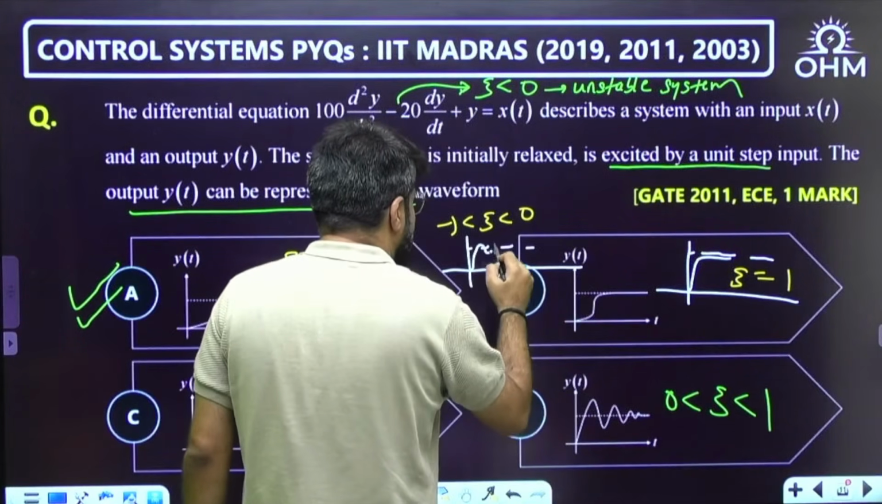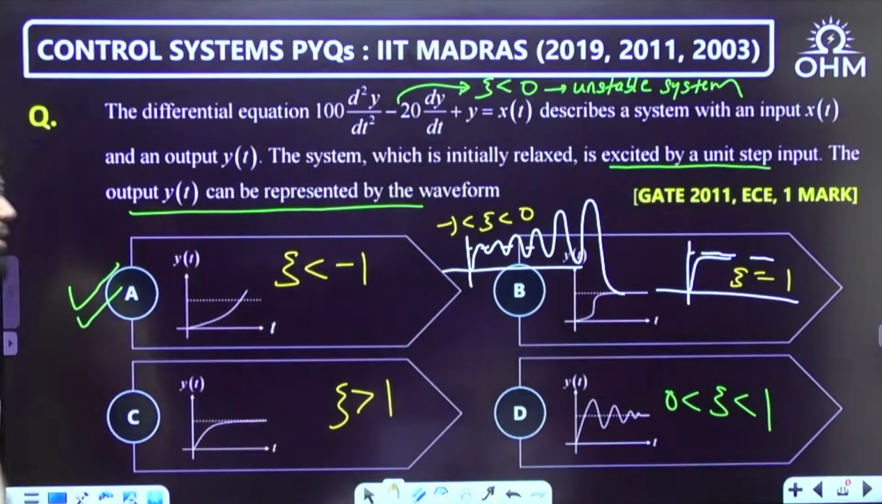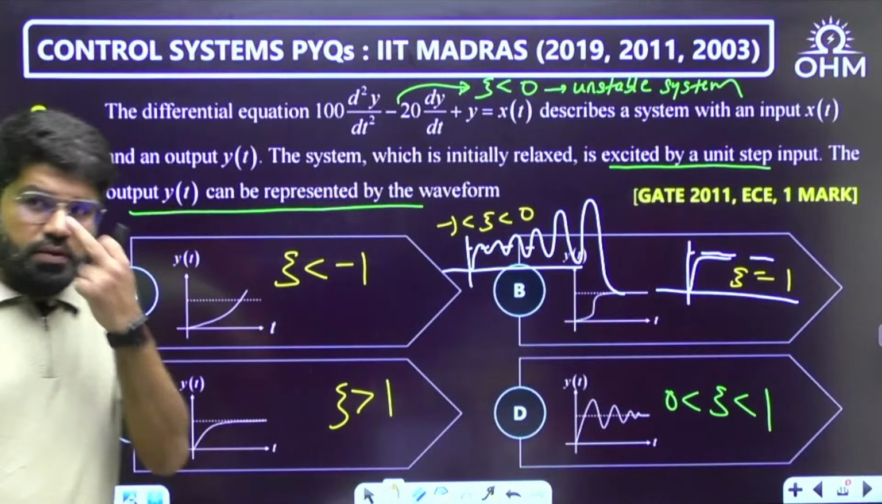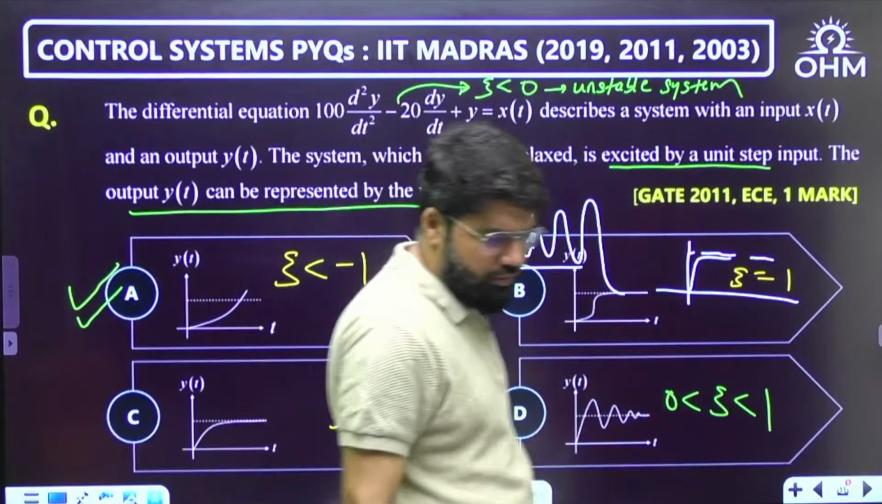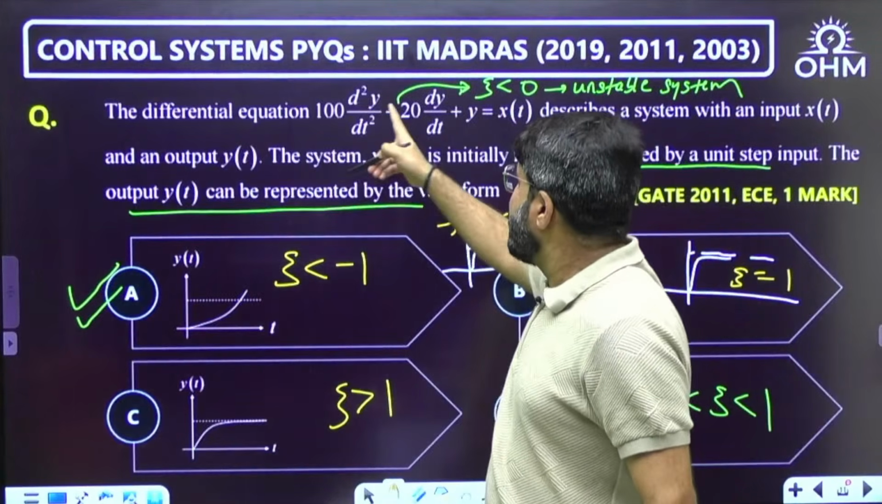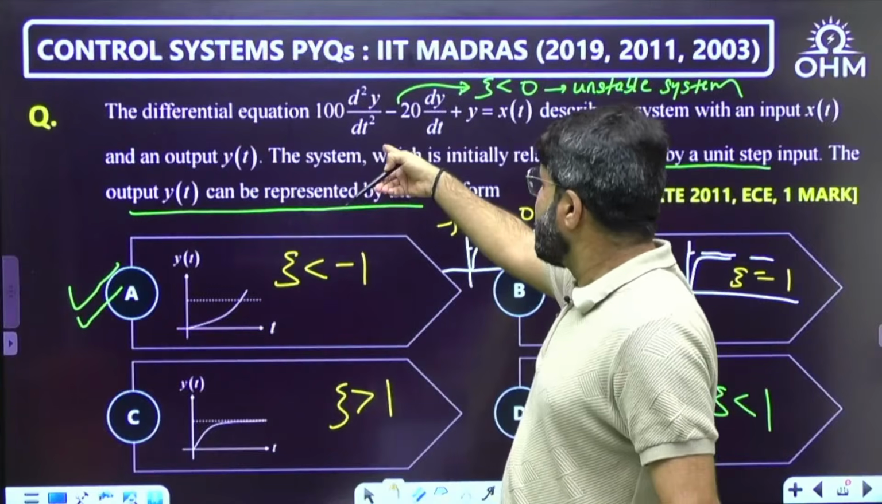which is oscillatory and increasing. Understood. So the correct answer here is A. You can just note this: zeta negative. Any doubt here? Because when you convert to S domain, this will be 100 S square minus 20 S plus 1 times Y, and that will go to the right side. Output upon input you will bring here.